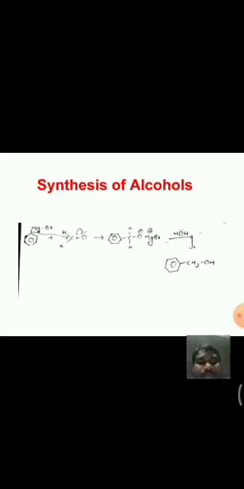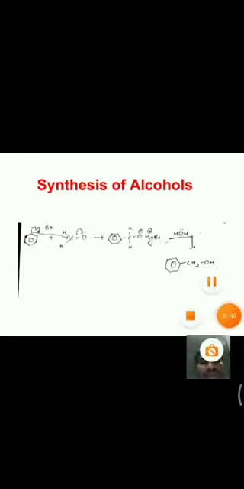With this, in this way we can prepare alcohols from Grignard reagent. That means different types of alcohols, that is primary, secondary, and tertiary alcohols, we can prepare from Grignard reagent. That means Grignard reagent with a carbonyl group generally gives alcohols. With formaldehyde it gives primary alcohols, with aldehydes it gives secondary alcohols, and with ketones it gives tertiary alcohols.